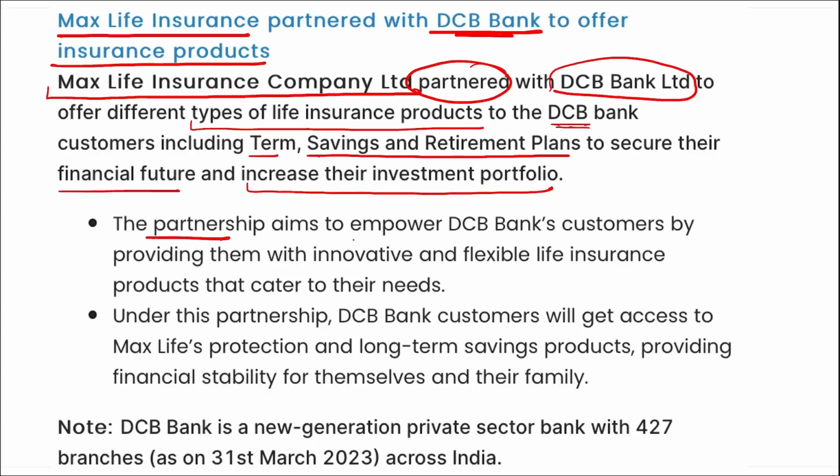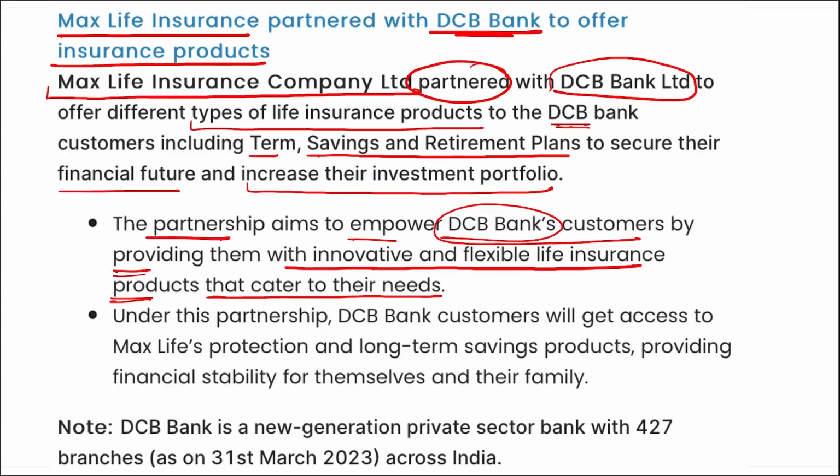The partnership aims to empower DCB Bank's customers by providing them with innovative and flexible life insurance products that cater to their needs. Correct? Also, DCB Bank is a new generation private sector bank with 427 branches across India. Correct?